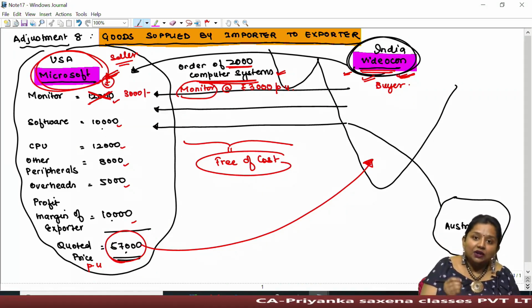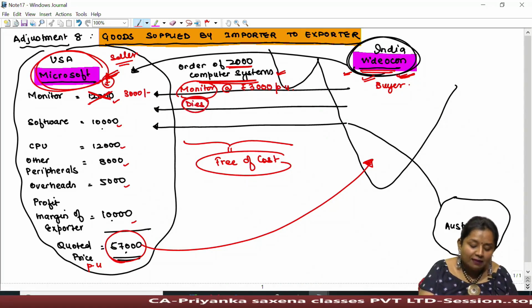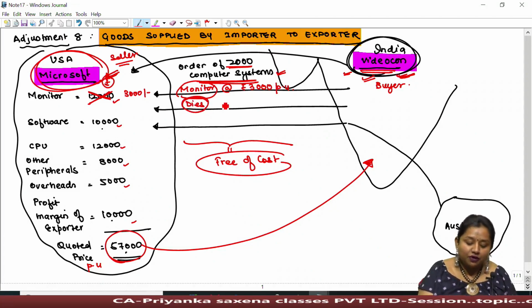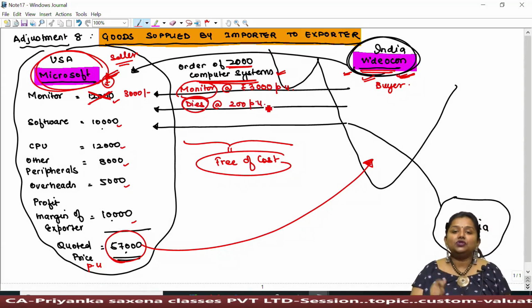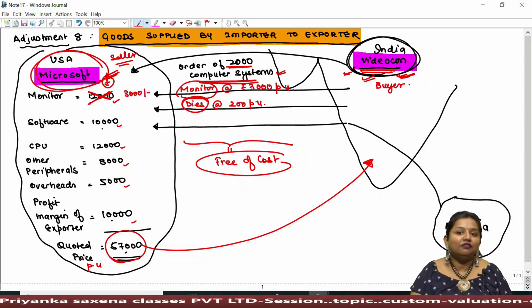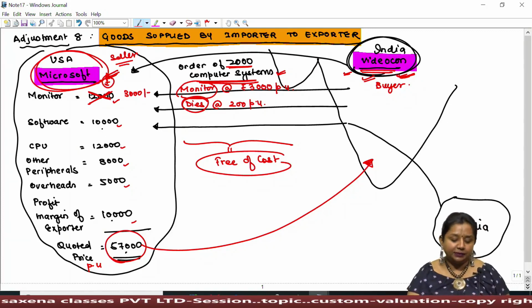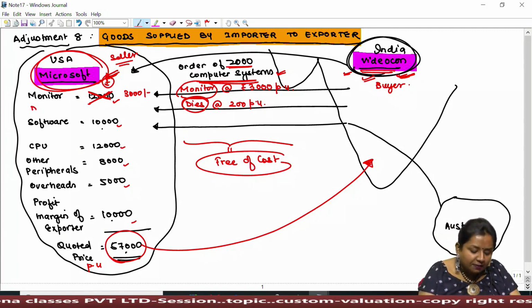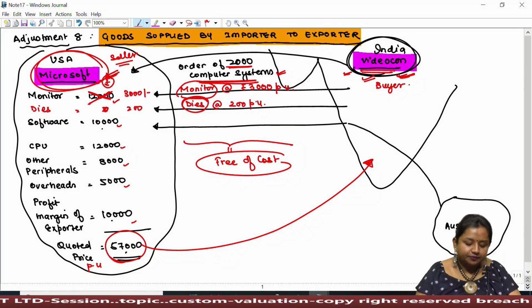Therefore, as a code, as an identification mark, Videocon supplies a dyeing machine to Microsoft worth rupees 200 per unit, through which Microsoft imposes the label of Videocon behind each system to be supplied, and the dye being supplied by Videocon to Microsoft is worth rupees 200.